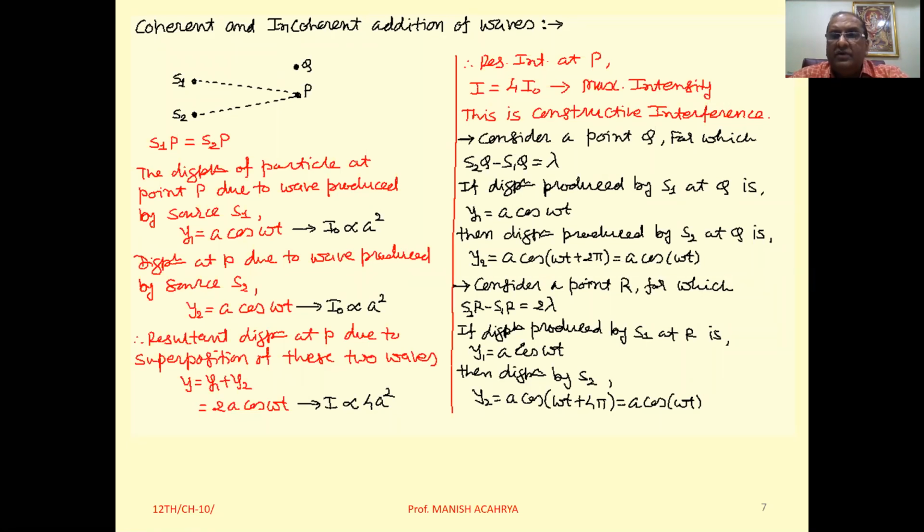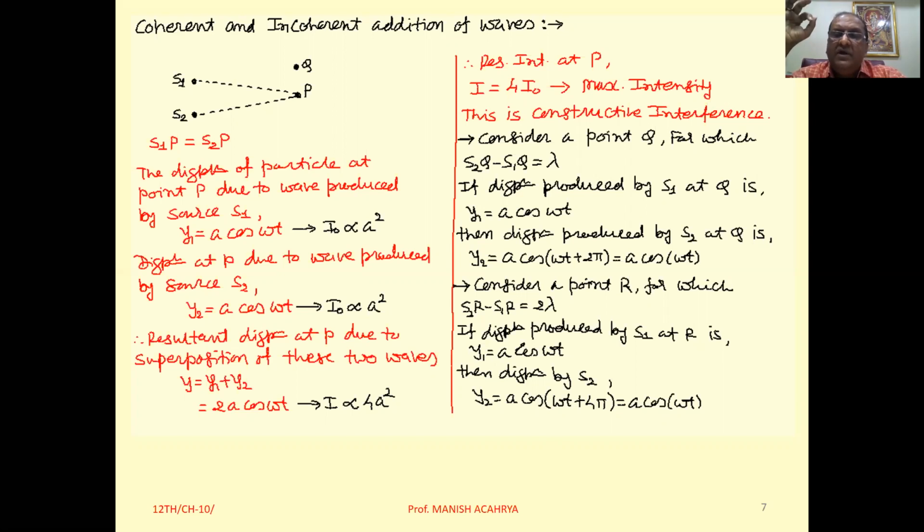So for the coherent sources, when the waves are produced and those waves superpose at any point, there the phase difference for the superposing waves will be either zero or it will remain constant. So these types of sources are known as coherent sources.